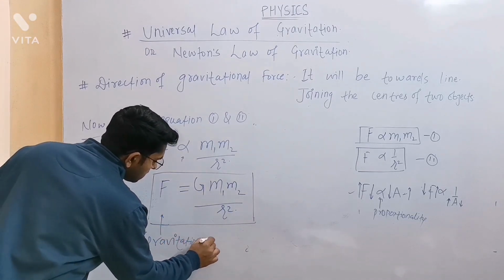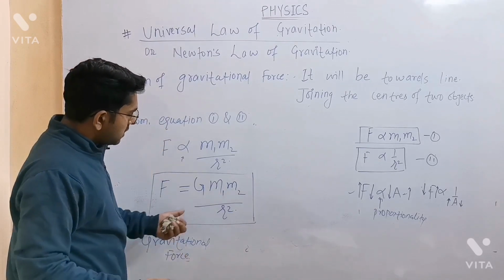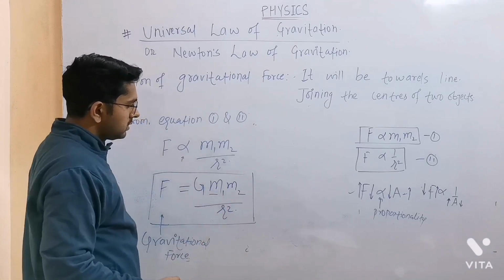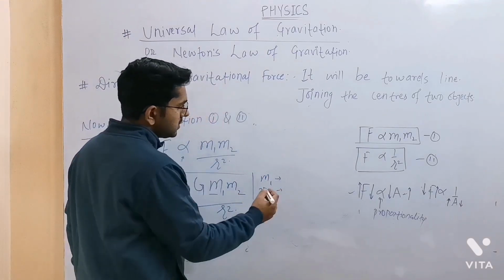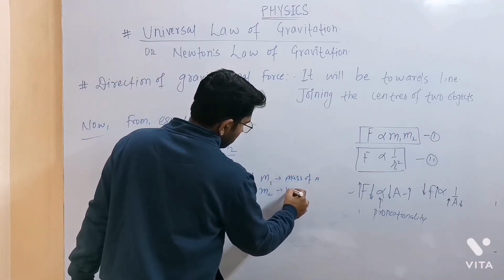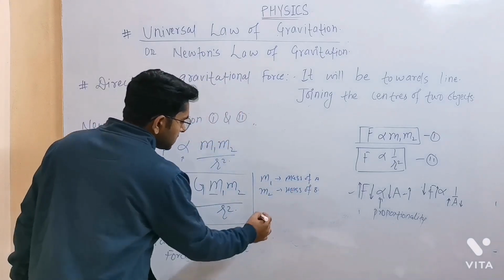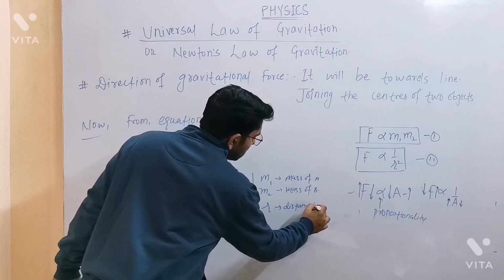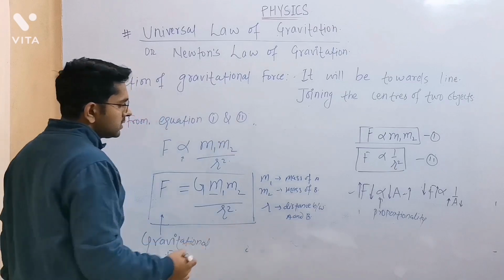Gravitational force. Now out of all these data, m1 is the mass of object A and m2 is the mass of object B, as per our assumption. Now what is the r? R is the distance between A and B. And what is capital G here?